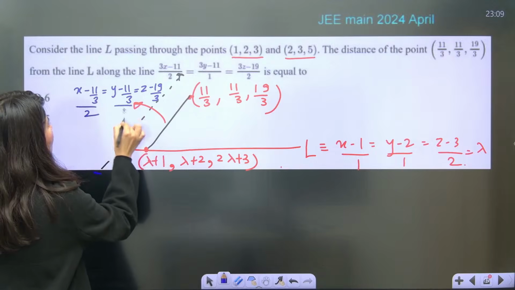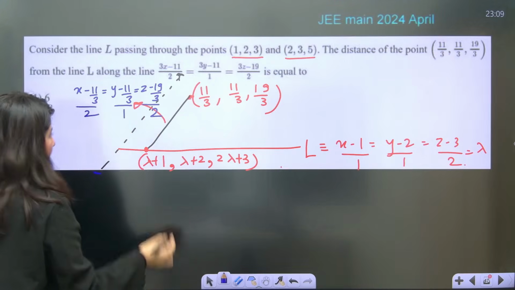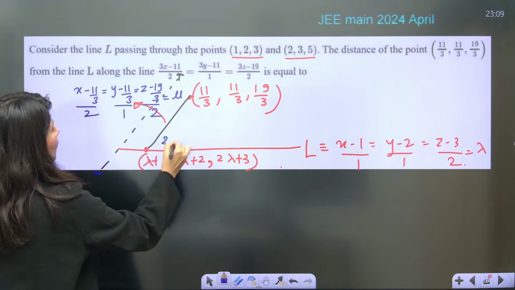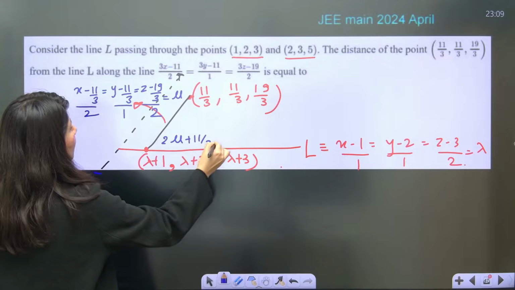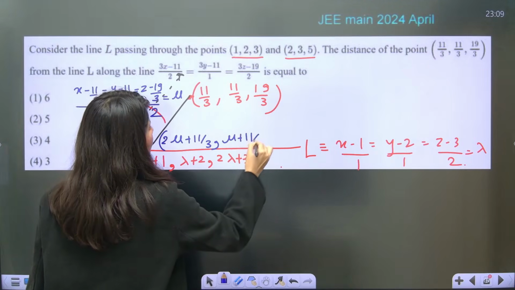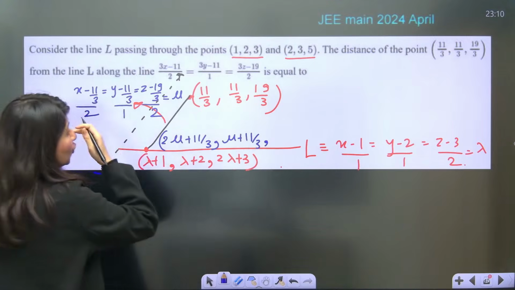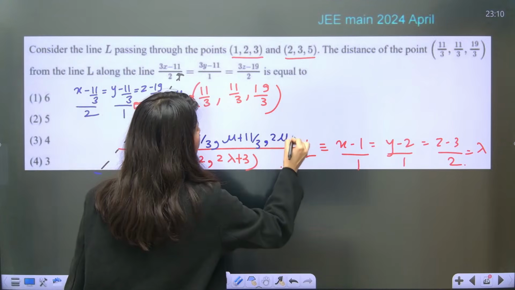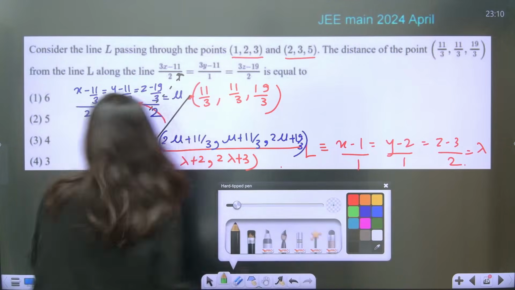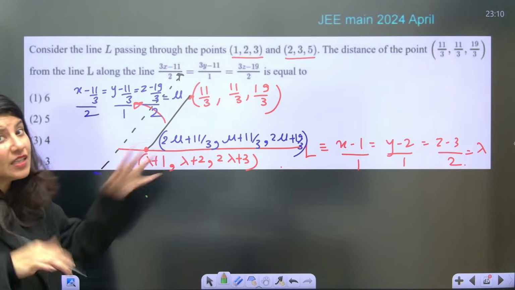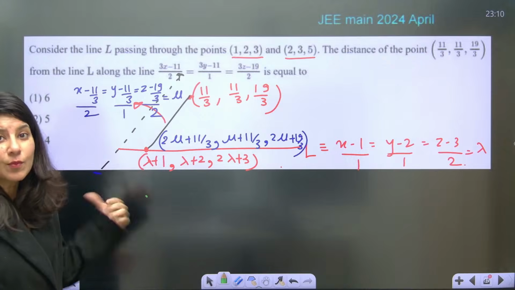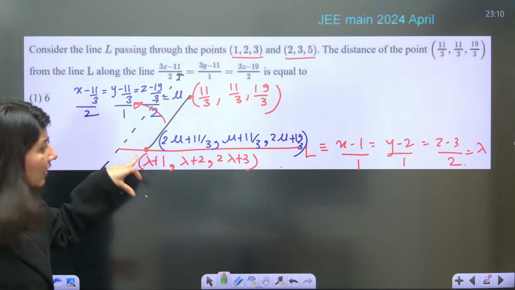2, 1 and 2. So again you can just assume it as mu. So 2 mu plus 11 by 3, comma, mu plus 11 by 3, comma, then 2 mu plus 19 by 3. This is the point. Now you have to equate both the points. Equate, get the value of either mu or lambda, whatever is easy. Once you get either mu or lambda, put it here so that you get the point.